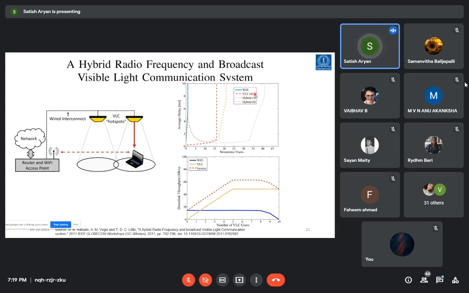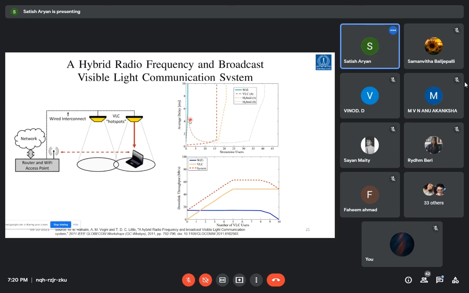You can see the average delay for streaming users. The average delay increases even for a lesser number of users in Wi-Fi technology. Only VLC provides up to 15 users. Hybrid with 4 VLC and 1 RF technology will provide up to 20, and hybrid 8 will provide up to some 30 to 35 users in a given indoor environment.